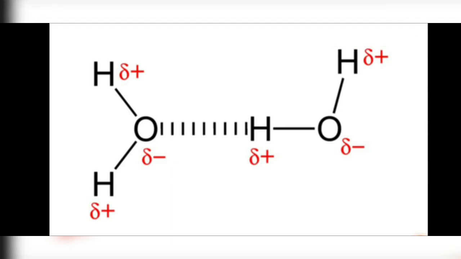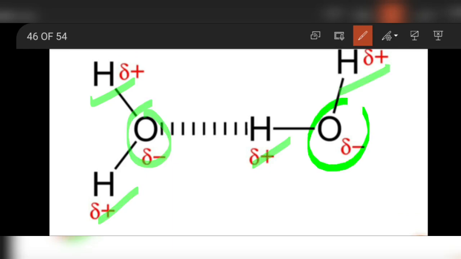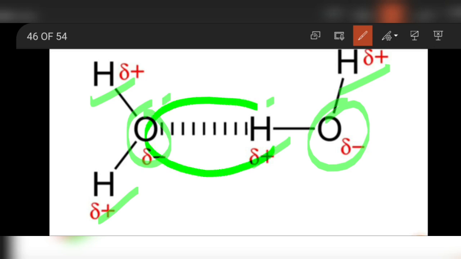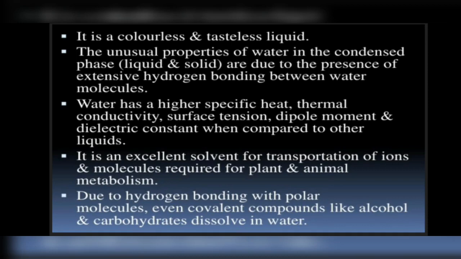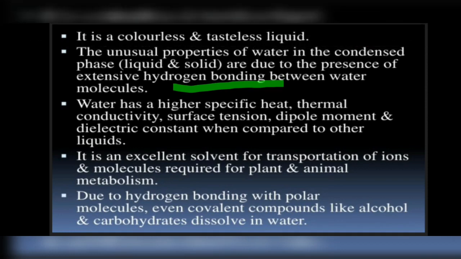You can see here H2O, and here also H2O, and you can see the charges given, delta positive and delta negative. Here you can see hydrogen bonded with an electronegative element, and this forms the hydrogen bond. So there is a hydrogen bond between the water molecules, and because of this hydrogen bonding between water molecules, there are unusual properties for water.